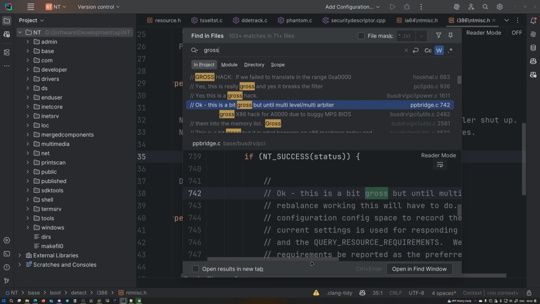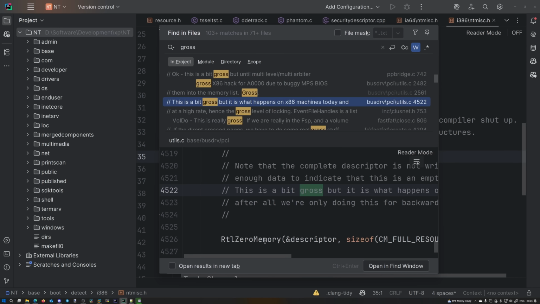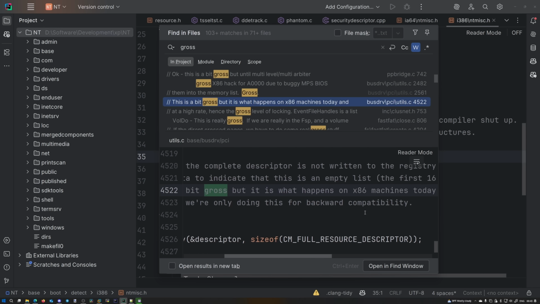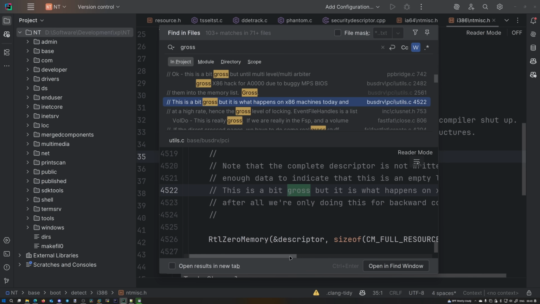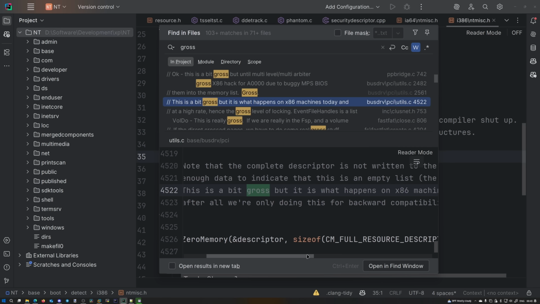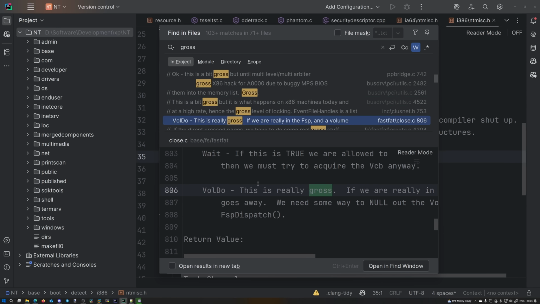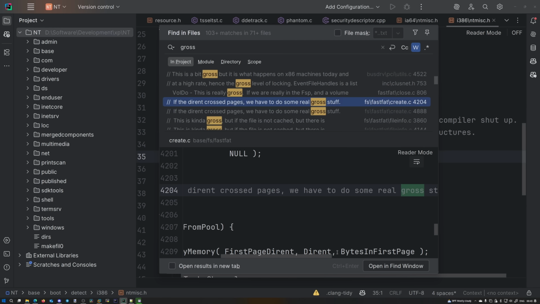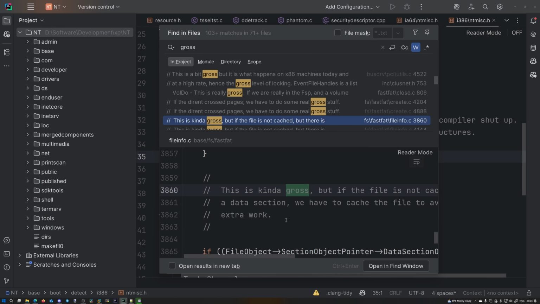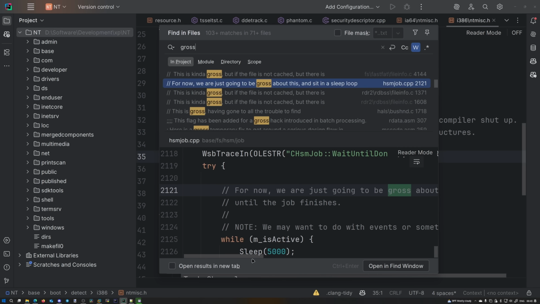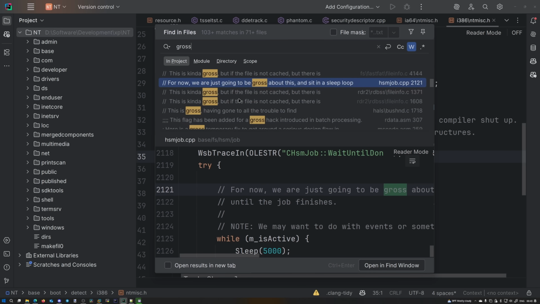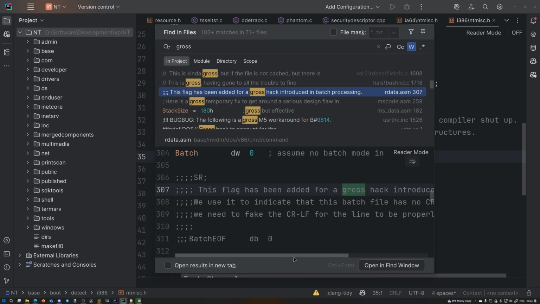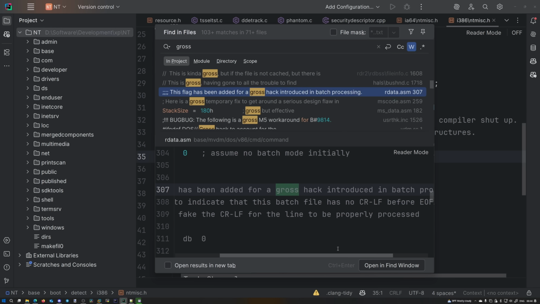Okay, this is a bit gross, but it is what happens on x86 machines today, and after all, we're only doing this for backwards compatibility. Gross. This is really gross. We have to do some real gross stuff. This is kinda gross. We're just going to be gross about this until the job finishes. This flag has been added for a gross hack introduced in batch processing.